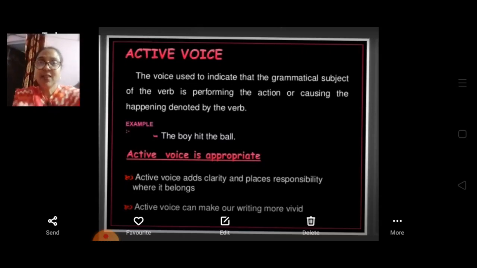And here one thing you should always remember, the subject in a sentence is the doer of an action in many cases. Verbs in a sentence which require a direct object to complete their meaning are called transitive verbs, as you all know. So I'm giving you one example. Namita sang a song. Now Namita is the subject over here, sang is the verb, and a song is an object.